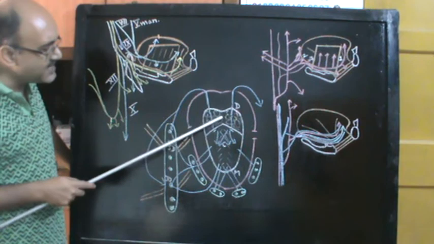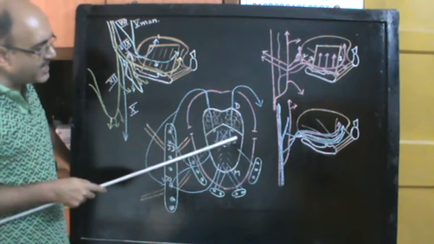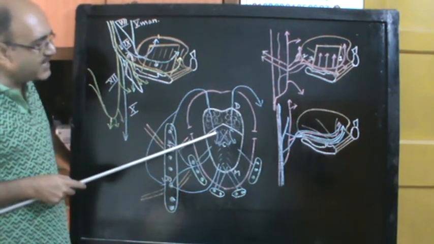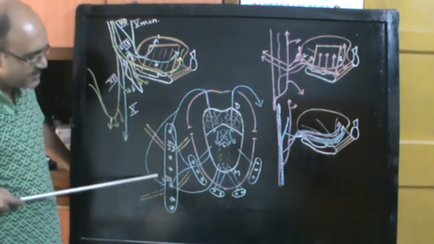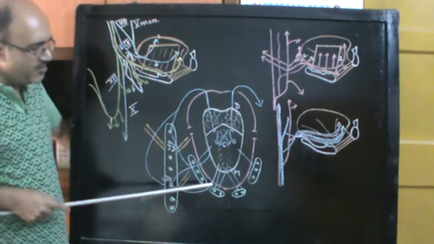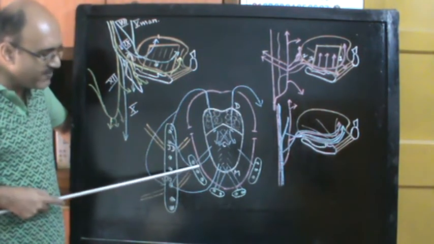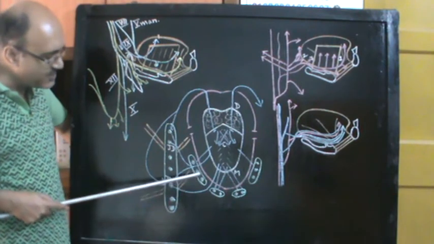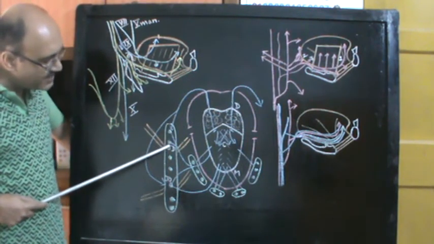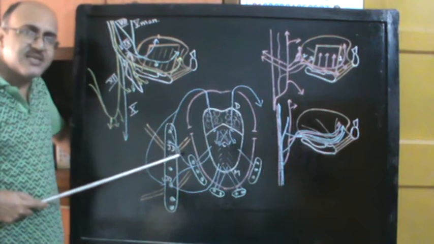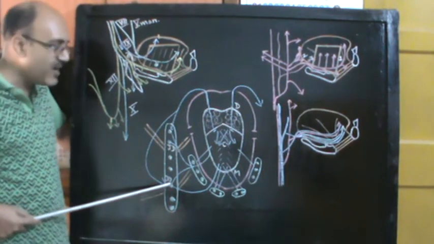So the central and posterior set of lymphatics, lymphatics from the posterior 1/3 of the tongue, which form the central group of lymphatics, are going to pierce the superior constrictor and come to the jugulodigastric as well as the jugulo-omohyoid group of lymph nodes. Even from the submandibular and the submental lymph nodes, the efferent lymphatics of these nodes pass to the jugulodigastric and jugulo-omohyoid group of lymph nodes. The jugulodigastric lymph node is situated just above the digastric muscle, and the jugulo-omohyoid group of lymph nodes is situated just above the omohyoid muscle.